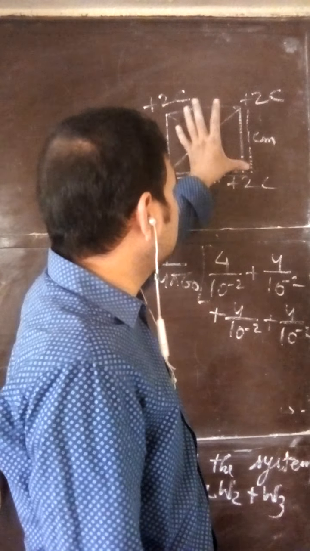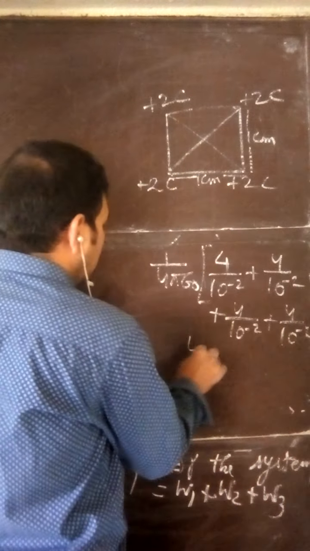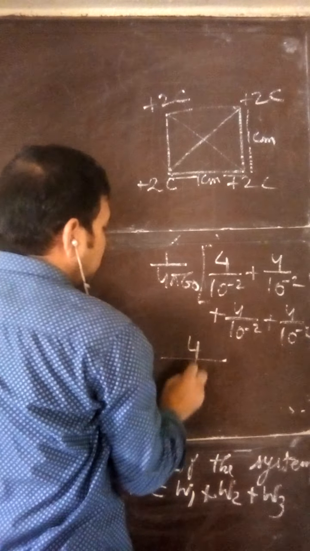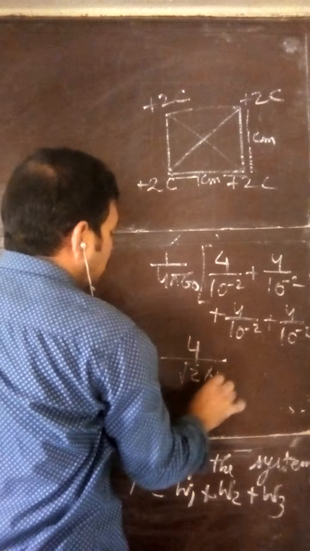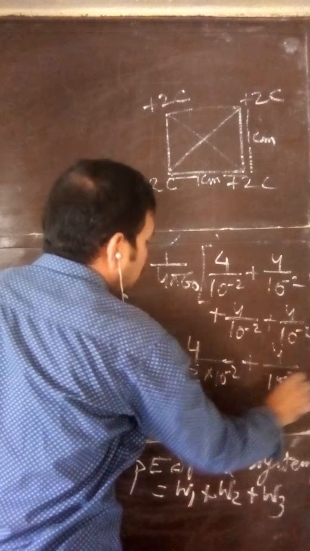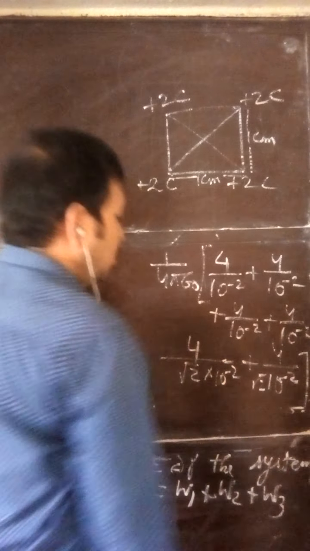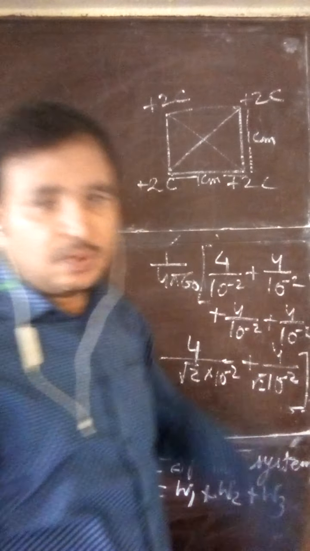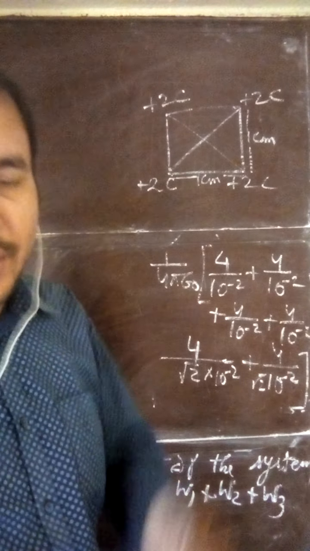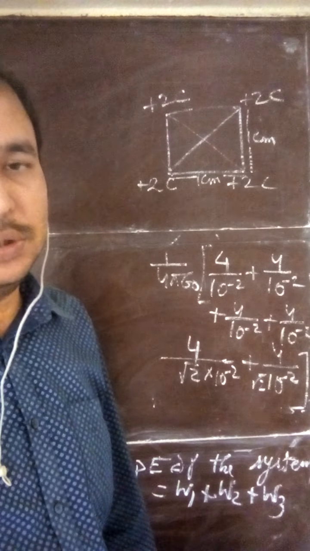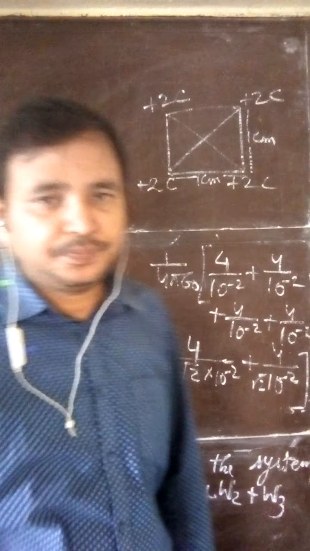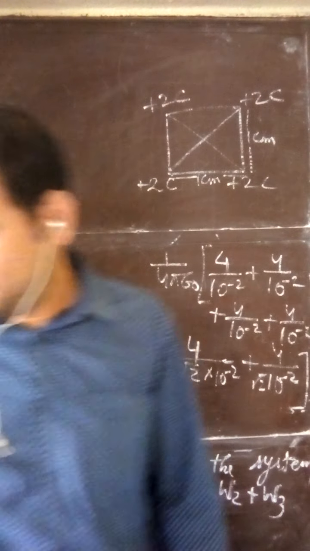So a is 1, so root 2 multiplied, 2 into 2, 4, and distance is root 2 a, plus 4 by root 2 a. So we have got the 6 pairs. So in potential energy calculation, you have to see the pair and divide it by the distance between that pair of charges. So this is the thing for potential energy. Note it down.